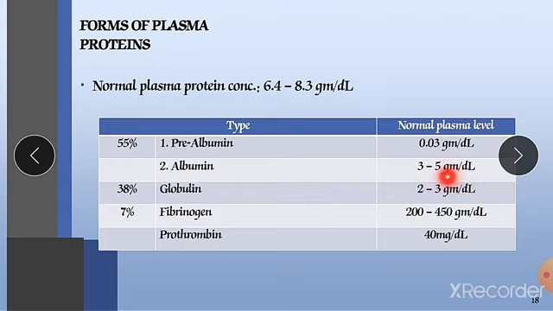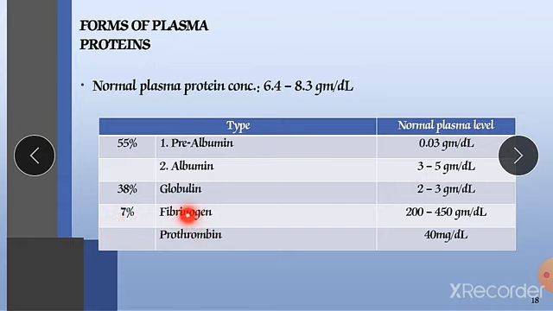There are two types of albumin, pre-albumin and albumin, and their total proportion is 55% of all the plasma proteins. Next is globulin. Its total proportion is 38% and its concentration is 2 to 3 gram per dl.